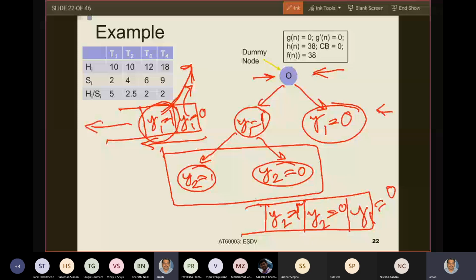If I build a stack like a container, then at the bottom you have y1 equals to 0, and on top you have y1 equals to 1. That is why y1 equals to 1 is the top of the stack, and you extract that. Now when you extract, what do you get inside the stack? Y2 equals to 1 and y2 equals to 0. So this gets extracted, and then here you have y2 equals to 0, and on the top of the stack now you will have y2 equals to 1.